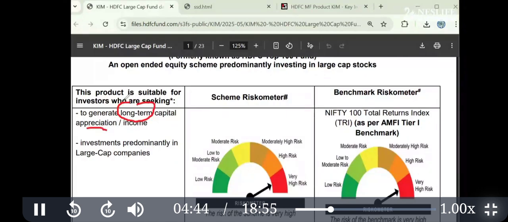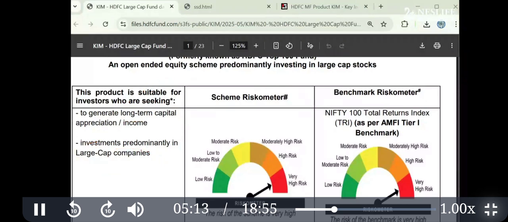When will you invest in this product? When you are expecting long term growth. Is this good for the short term parking of funds? Answer is no. Is it good for protection from inflation? No. This is related to long term capital appreciation and the person who wants to invest in large companies. So this is the suitability of the product.